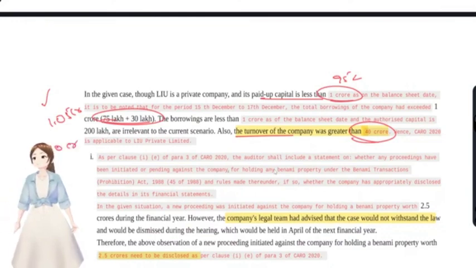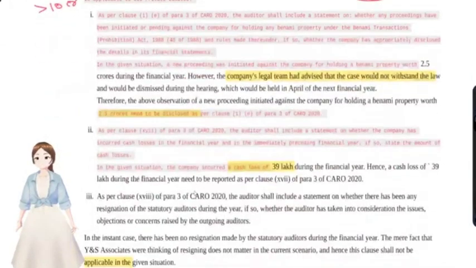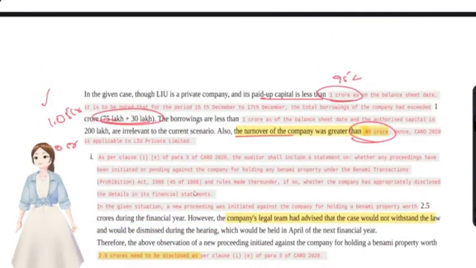As per clause 3(i)(e) of CARO, the auditor shall report. So what do they have to report? They have to report under CARO. Benami transactions have to be reported under which clause?